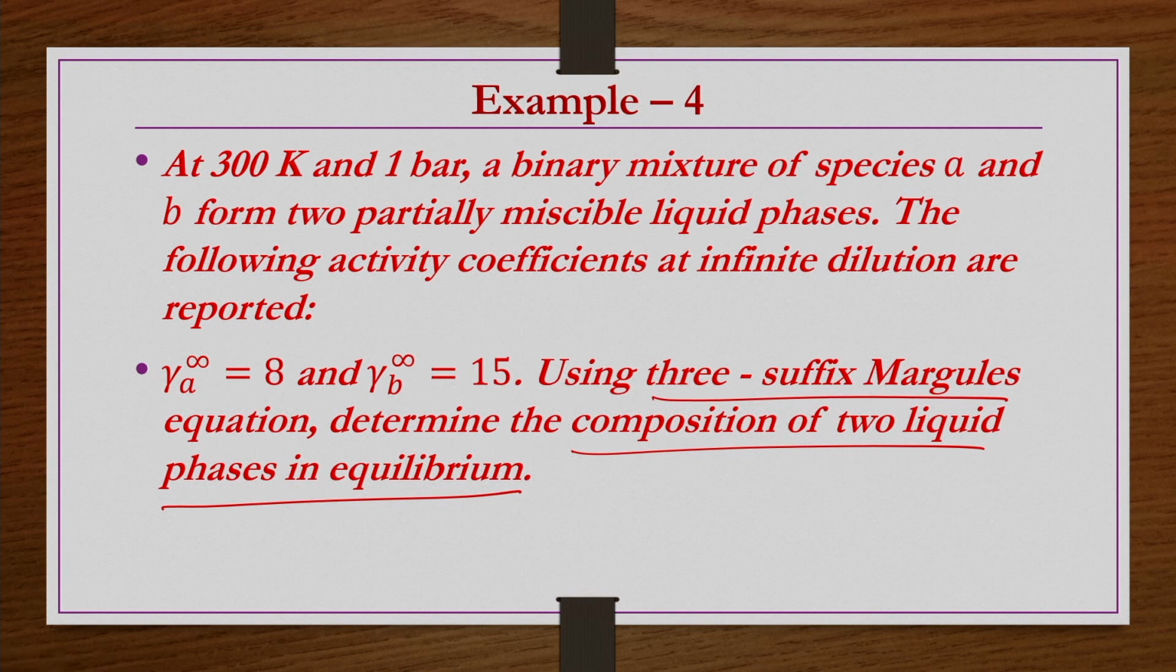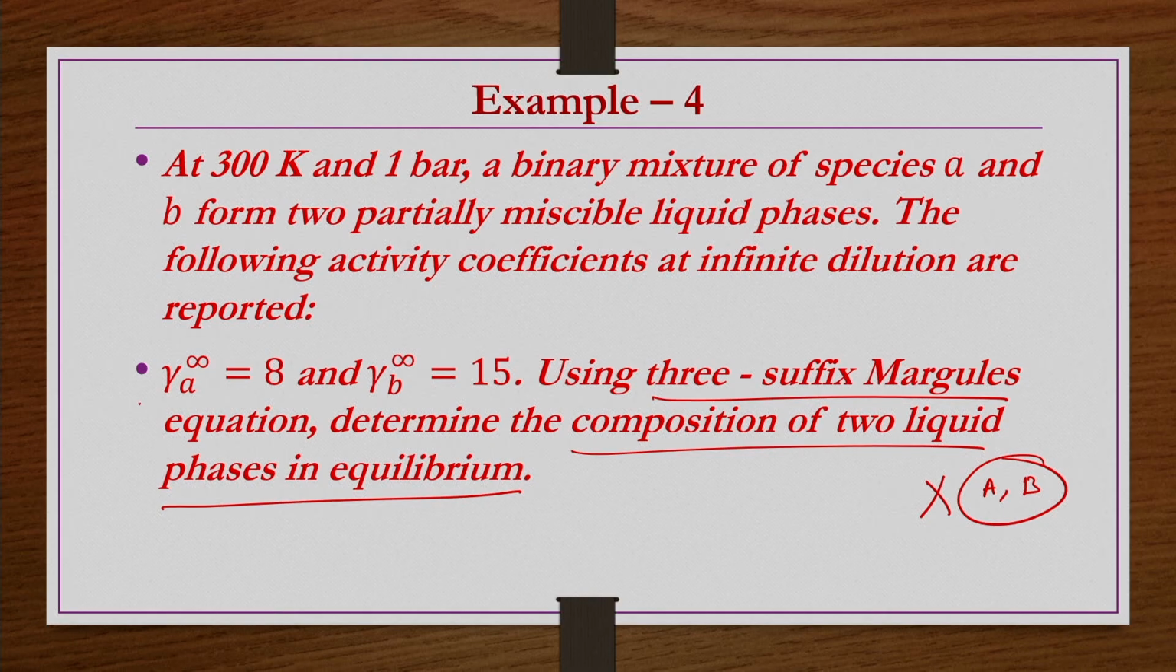The problem is exactly the same as the previous problem, but here the 3 suffix Margules parameters A and B are not given. In the previous problem, the A and B parameters were given, and then gamma A and gamma B for either phase had to be found by trial and error until the solution satisfied equation number 6, that x A beta plus x B beta is equal to 1. But now these parameters are not given, while gamma A infinity and gamma B infinity are given.